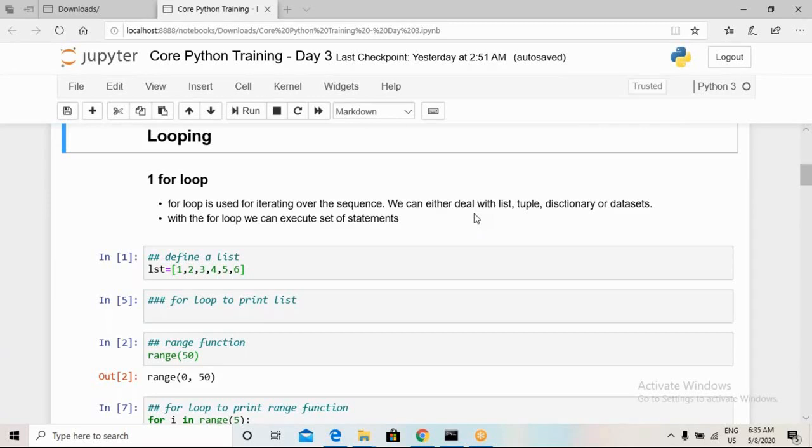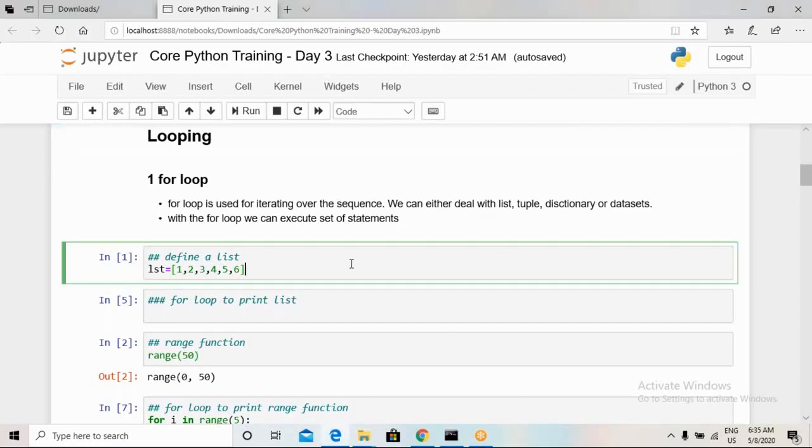With a for loop, we can execute a set of statements. Consider I have a list of integer numbers and I want to add the value 10 to each and every number in that list. This is a set of statements, and I want to do it iteratively, that means one by one or sequentially. In such scenarios we can use a for loop. So let us start with an example.